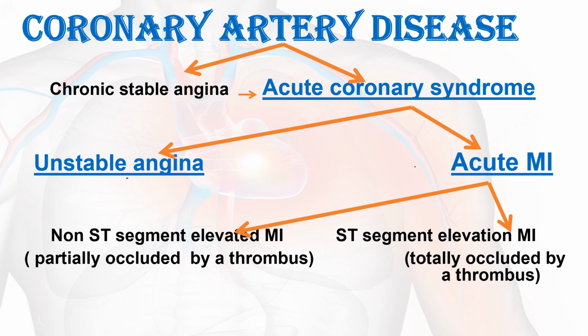Then acute myocardial infarction is further divided into non-ST segment elevation MI, usually denoted NSTE-MI, and ST segment elevation MI, that is STE-MI. Okay, this is the overall picture of coronary artery disease. The chronic stable angina was already discussed in detail in the previous video. So in this video we see in detail about unstable angina and acute myocardial infarction.